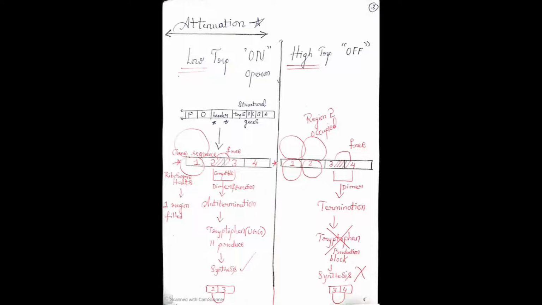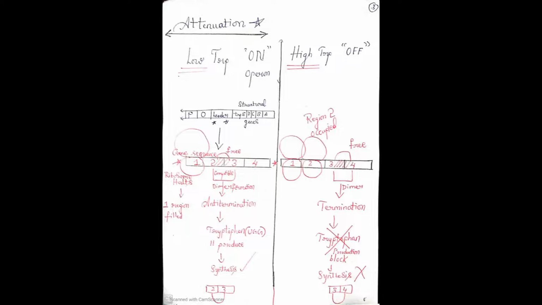I already mentioned the leader sequence is very important. So now you focus only on the leader sequence. If you observe the leader sequence, I have marked regions 1, 2, 3, 4. 1 can bind with 2, 2 can bind with 3, 3 can bind with 4.